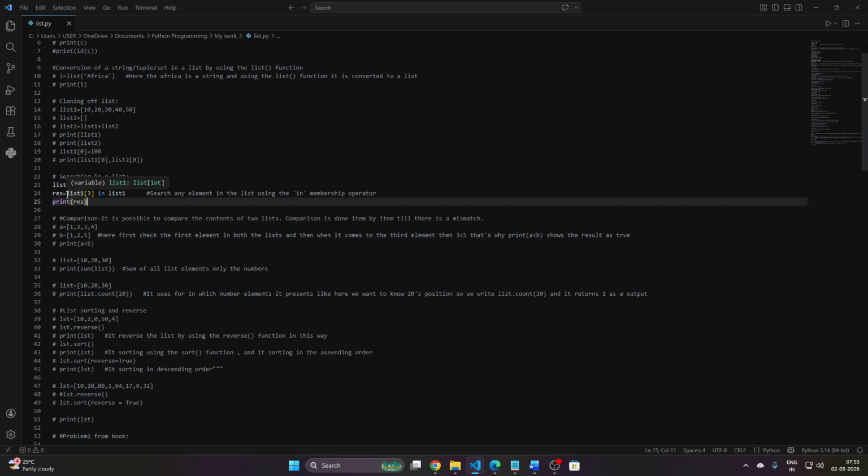So how can I do that? I want to search for the thing I actually want to find. So I store the data that I find in an object. That's why I am mentioning the object res, and then I wrote down the element in a list I want to search.